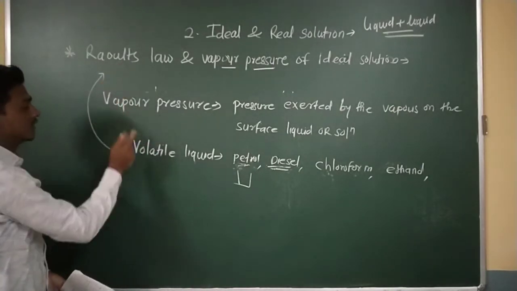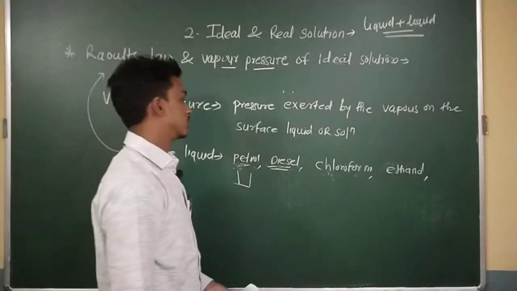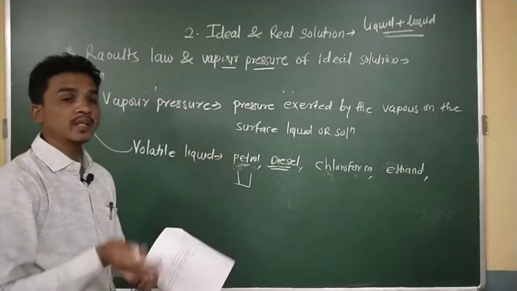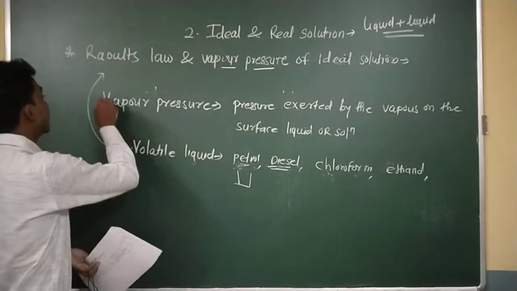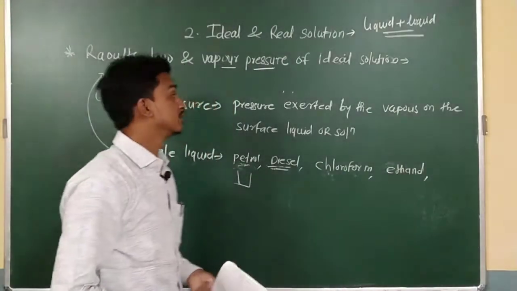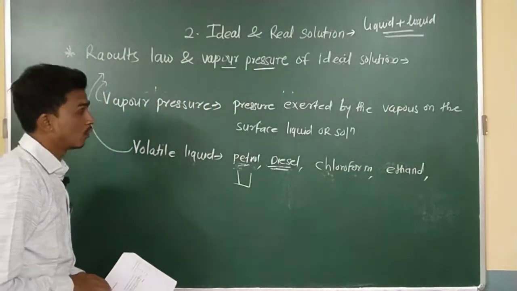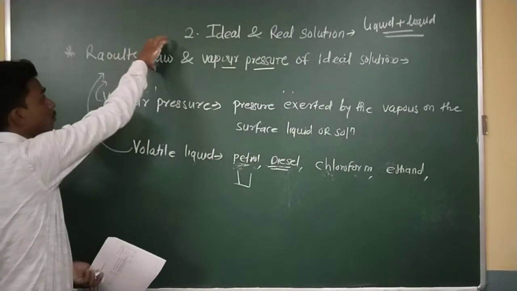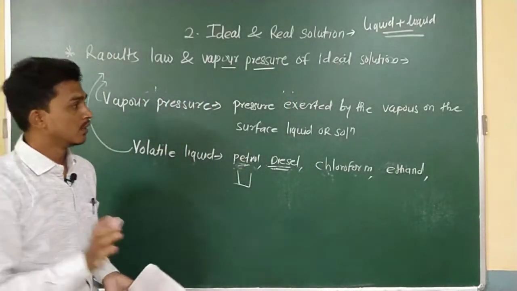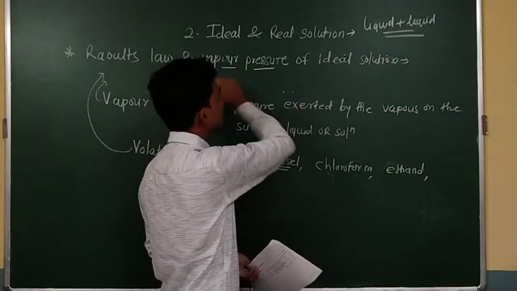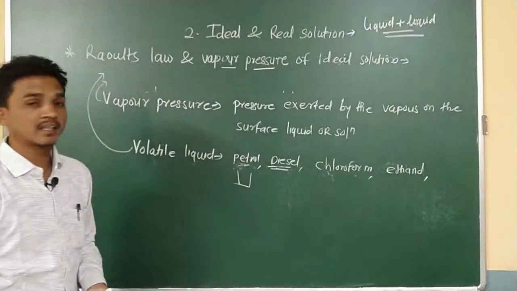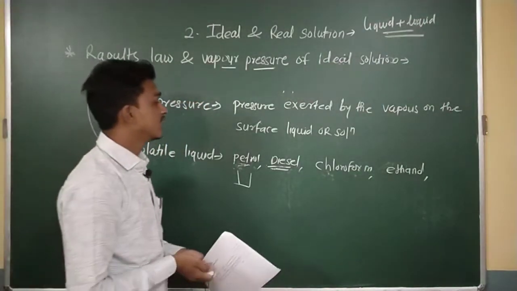So this law is directly related to volatile liquids. Raoult's law is related to volatile liquids, where both solute and solvent are in liquid form, and vapor pressure is very important when we are dealing with the statement of Raoult's law. On the basis of Raoult's law, we can say which are ideal solutions and which are real, non-ideal solutions.